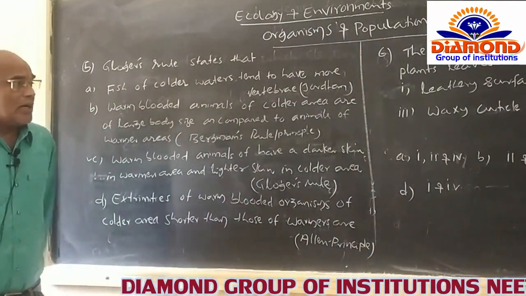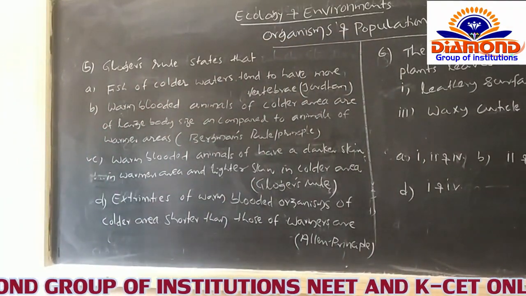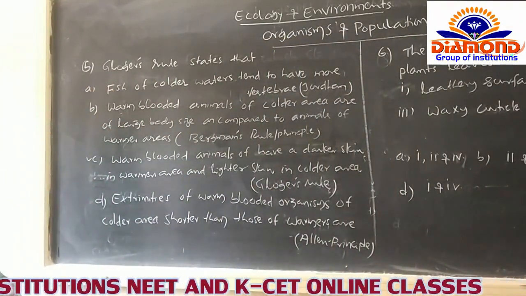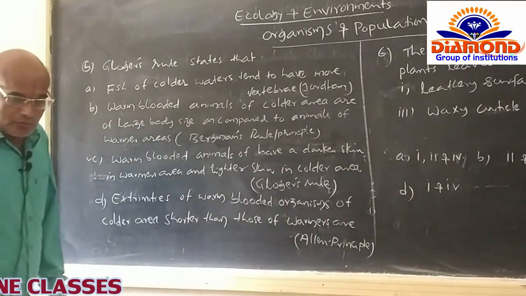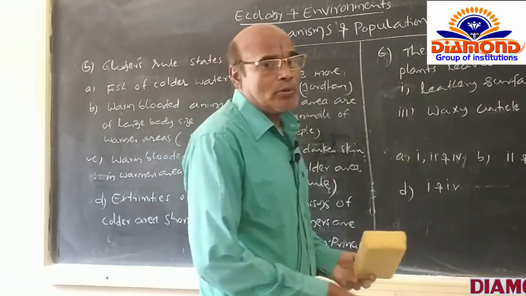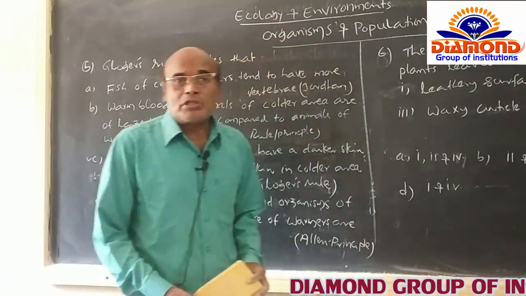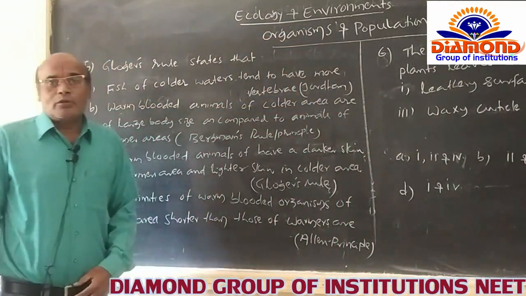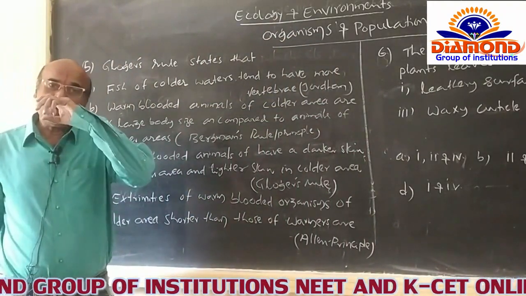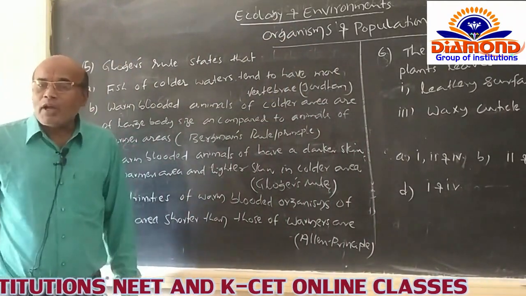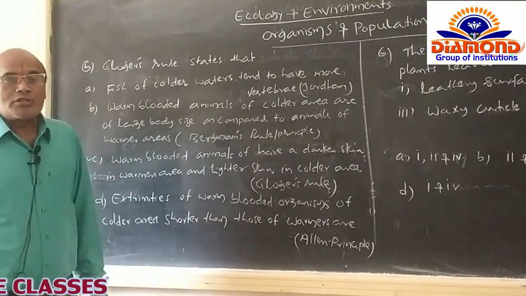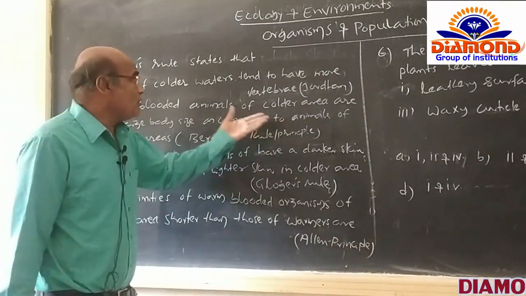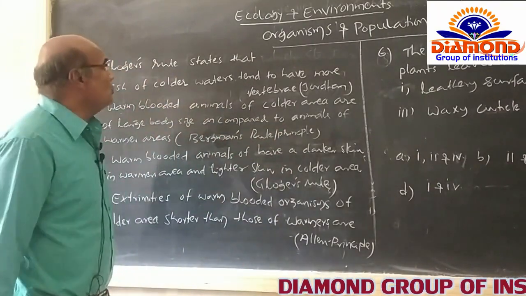Let's go to the other question on organisms and population. The question is: Gloger's rule states that... So here, scientists have proposed different rules and principles which are related with the effect of temperature on different living organisms in nature. One among them is Gloger's rule.